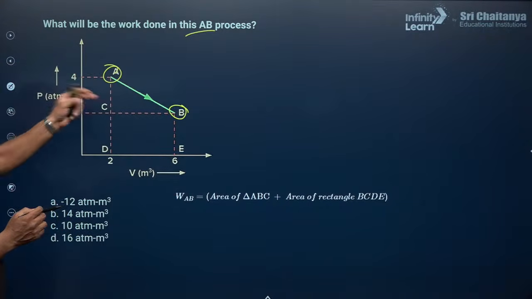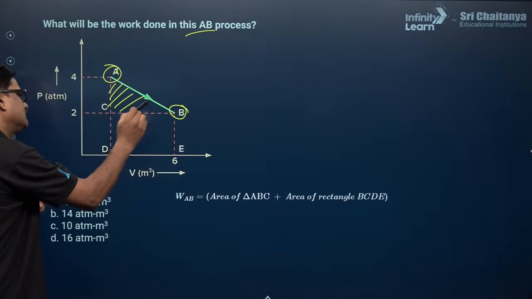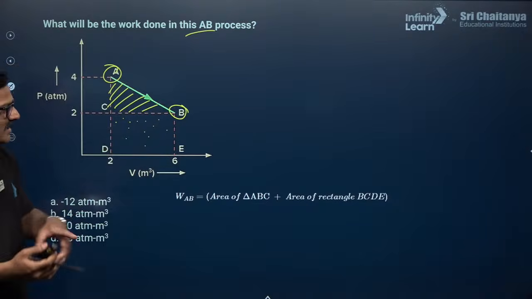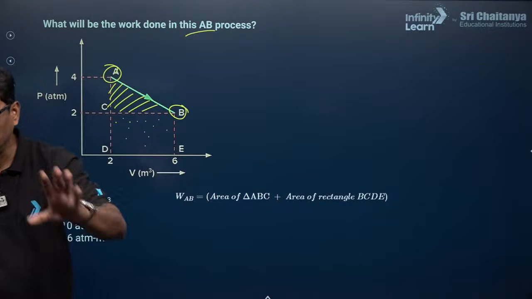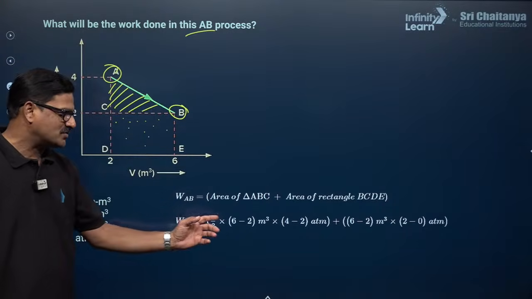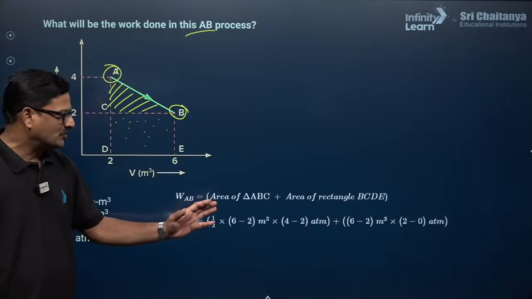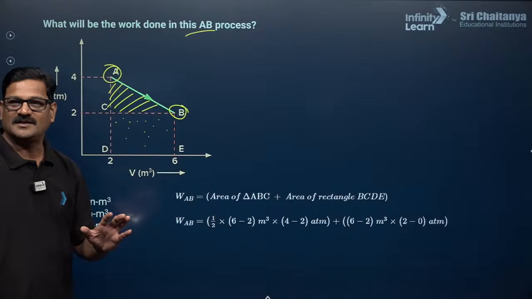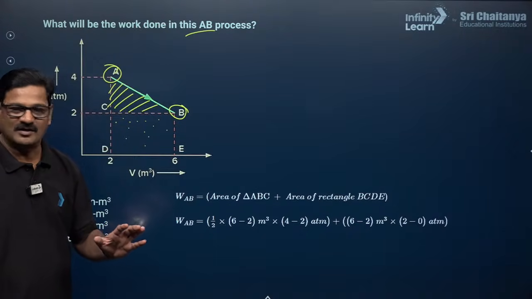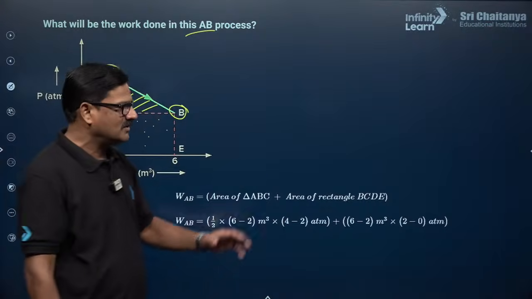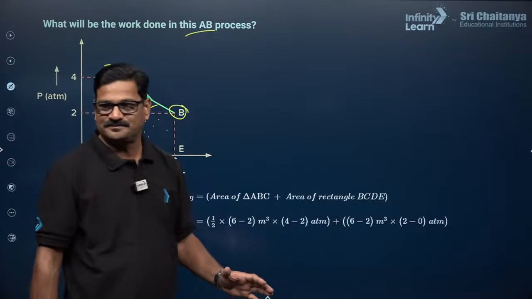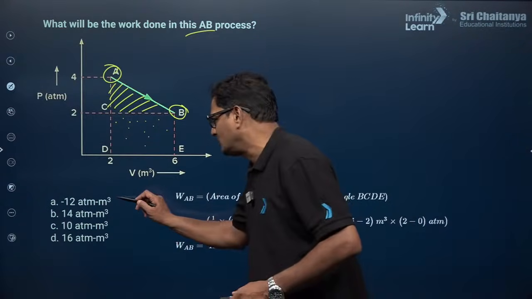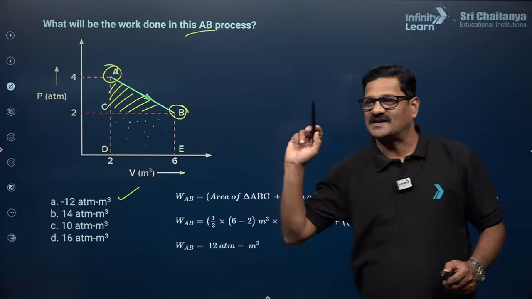So I have to take this and I have to take this, connecting these two, area of the triangle and area of the rectangle. Ready? So area of the triangle, half into 6 minus 2 meter cube into 4 minus 2 atm, length of the base into length of the perpendicular, plus 6 minus 2 meter cube into 2 minus 0 atm. So on doing so, what is our answer? I am going to get 12 atm meter cube as the answer. Option A is the correct answer.